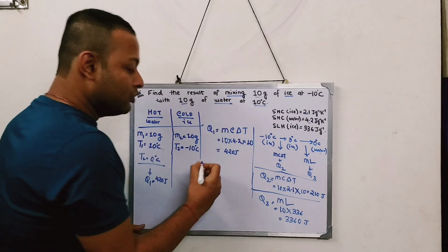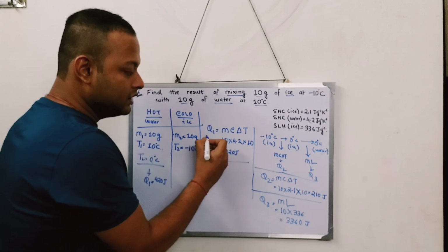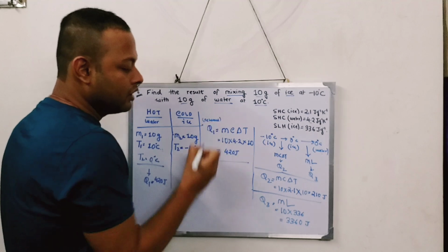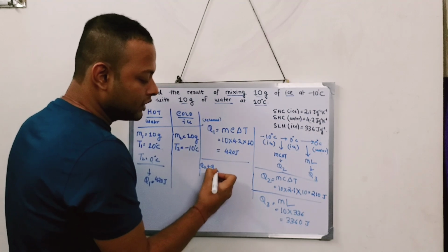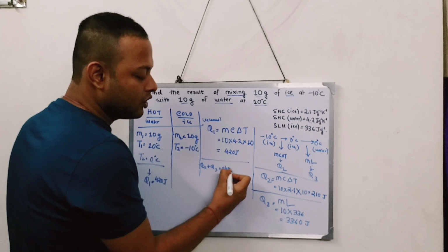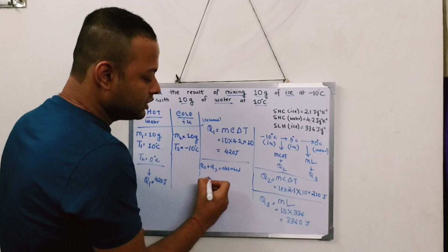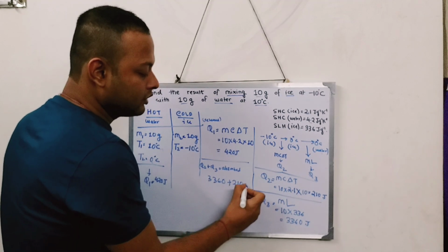So let's figure out the total amount of heat that is absorbed. Q1 is the heat that is released. So Q2 plus Q3, that is the total amount of heat which is absorbed. How much heat is absorbed? 3360 plus 210.